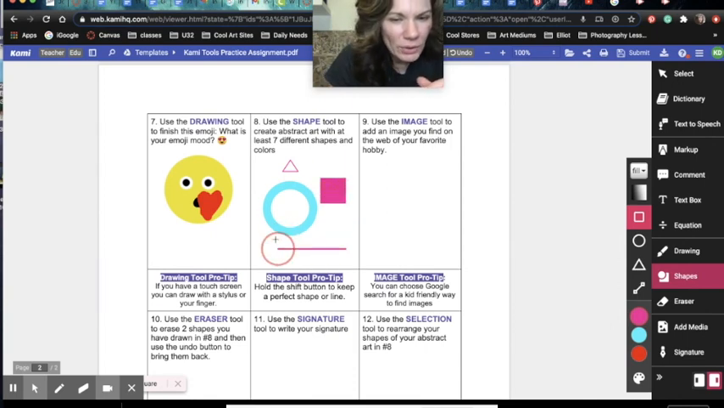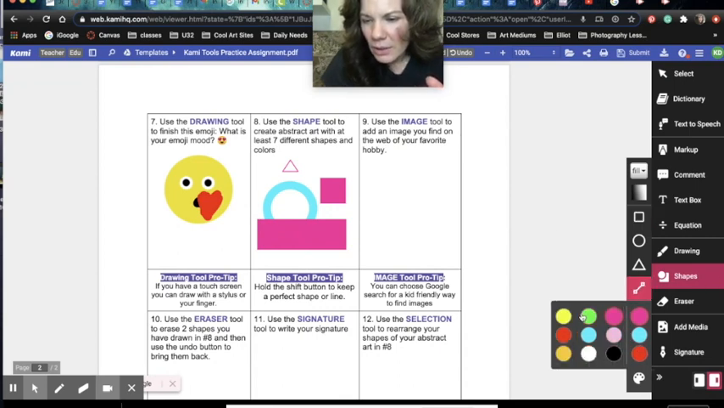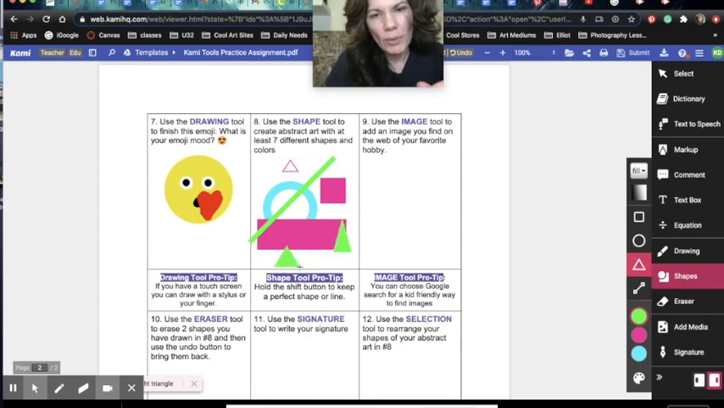If I'm not holding the shift button, I can make any kind of rectangle I want. Let's see, lines. I can also draw a line any way that I want, but if I hold the shift button, notice it goes in quarters, which is awesome. And again, you can draw however many you want. So that is the shape tool.